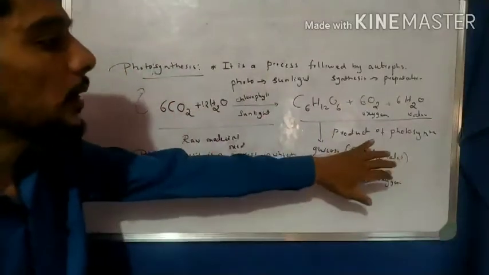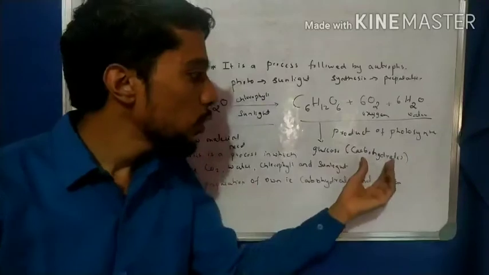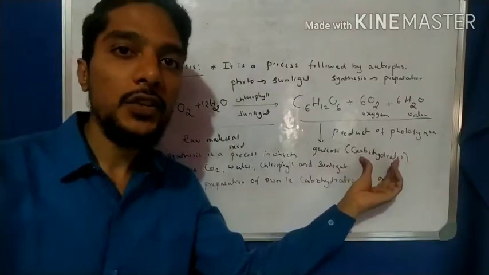Now another very important point we have to discuss: carbohydrates are nothing but energy giving food. So the plants acquire their energy from the carbohydrates.